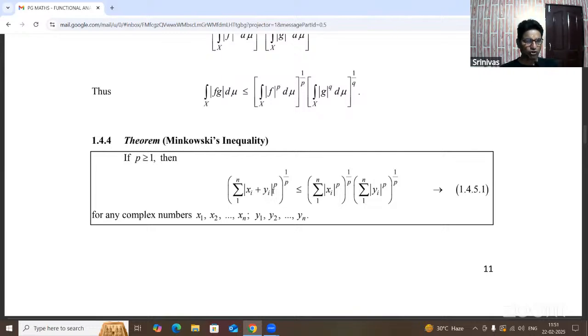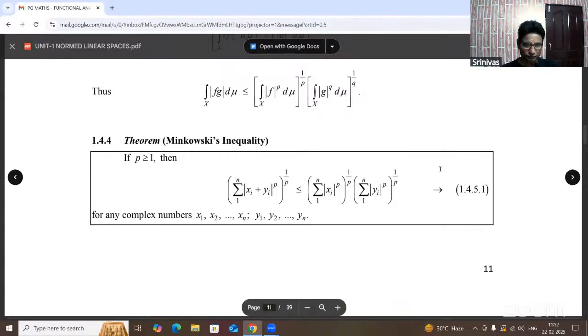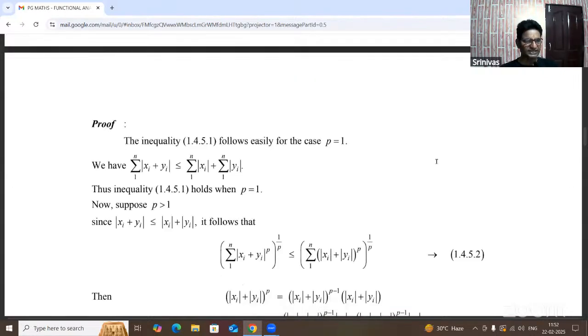(Summation |xi + yi|^p)^(1/p) is less than or equal to (summation |xi|^p)^(1/p) + (summation |yi|^p)^(1/p). Now there are two complex numbers here, the xi values and the yi values. Say this is the statement, the first equation.